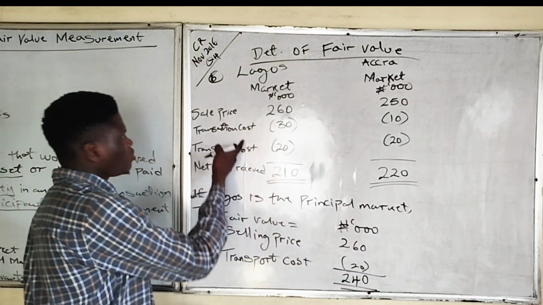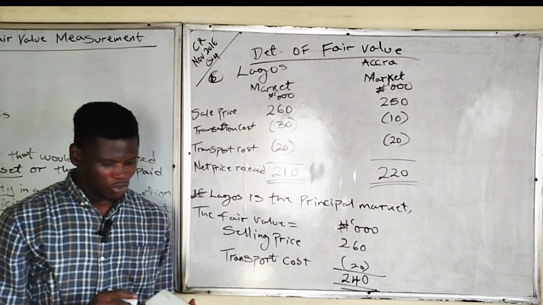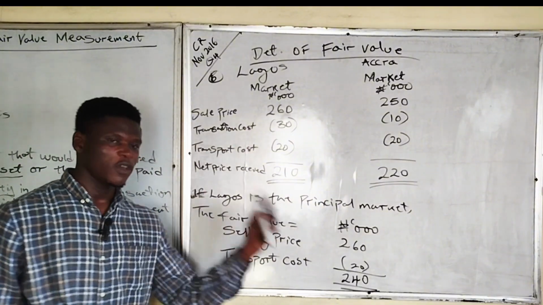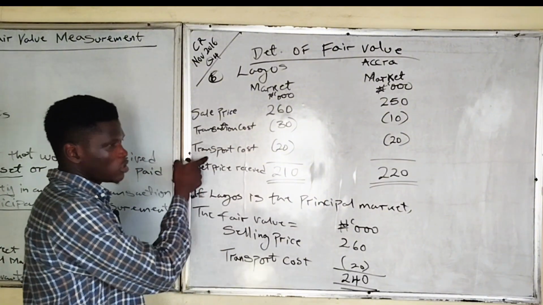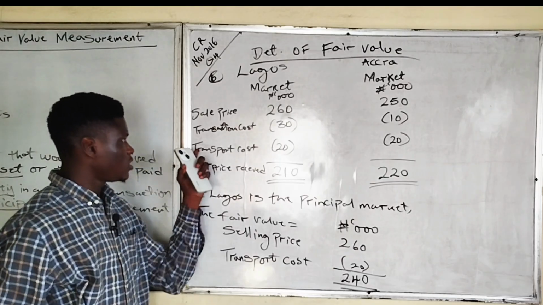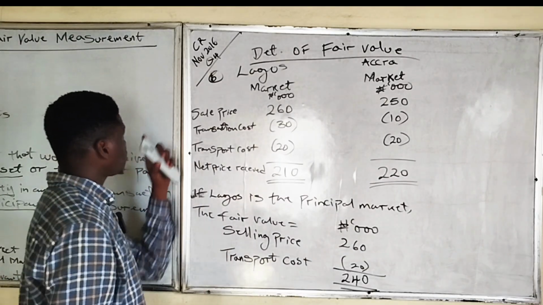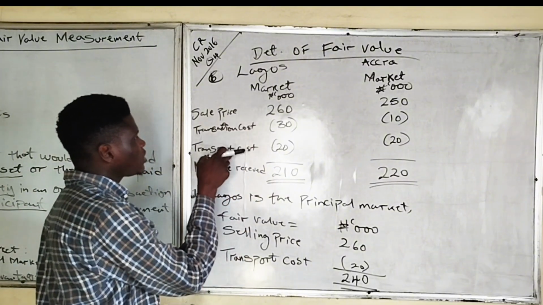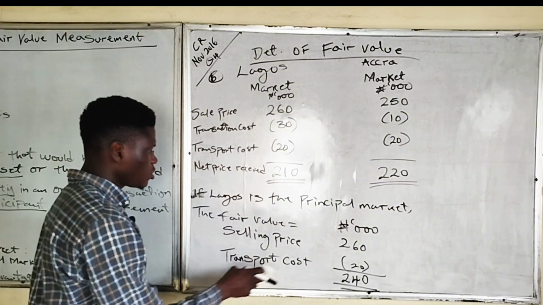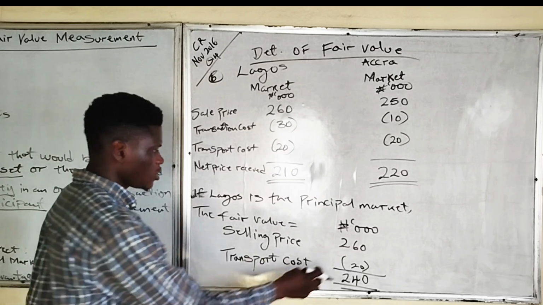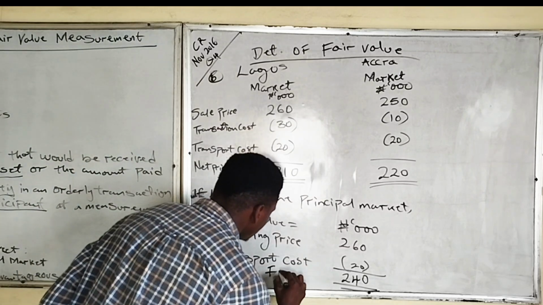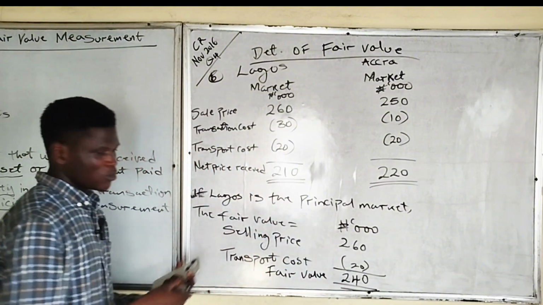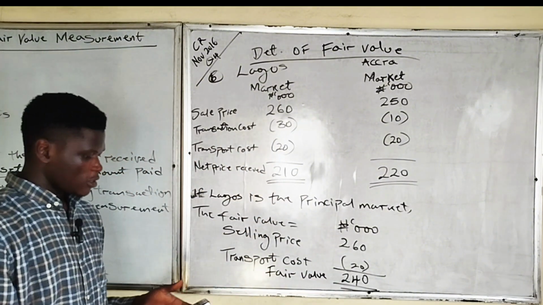So we will not include transaction cost. Remember that we said transaction cost is not included when calculating fair value. We only consider the transport cost. So that's that. This is a professional question. It is CR November 2016 question 4. So sales price less the transport cost alone gives us the fair value. So in this case, 240,000 is the fair value. So that's the first requirement.